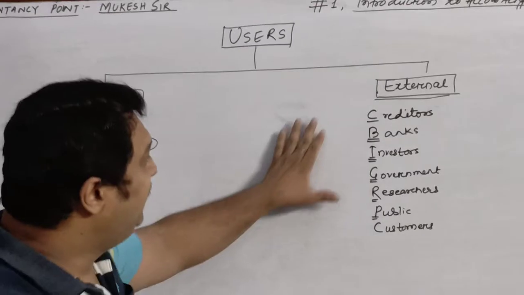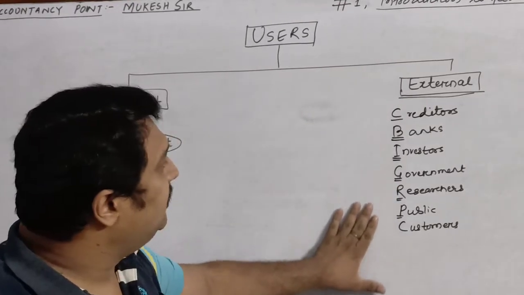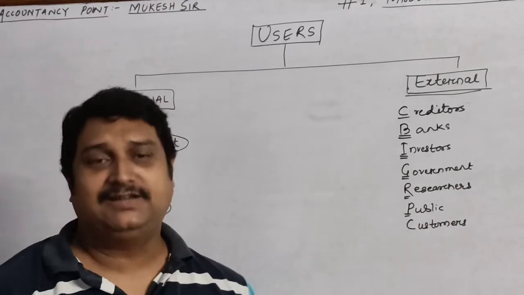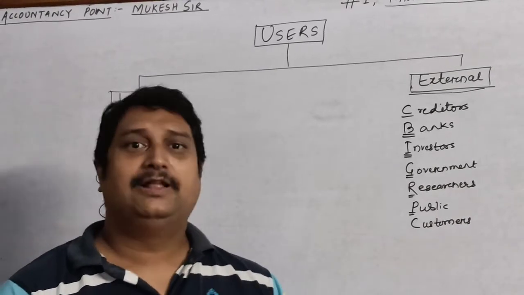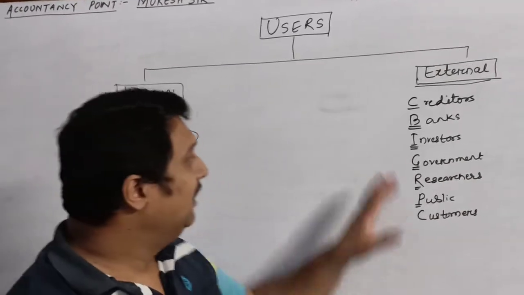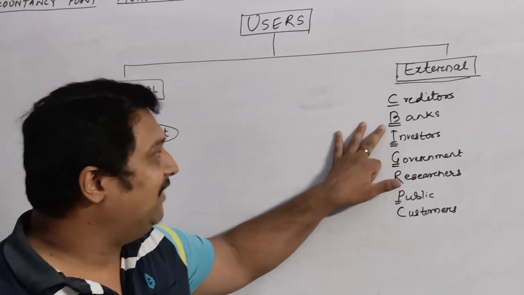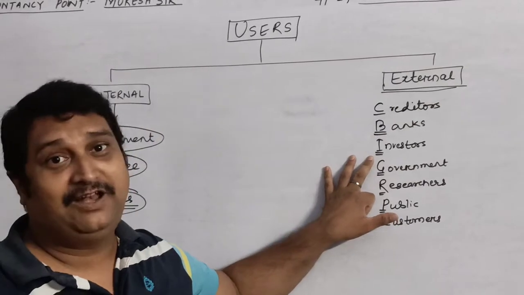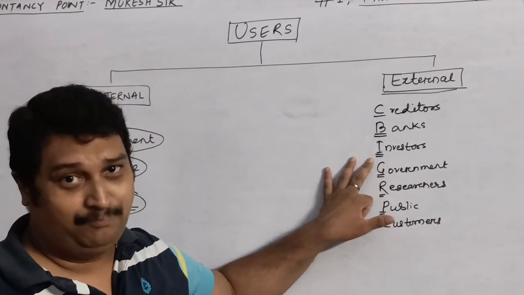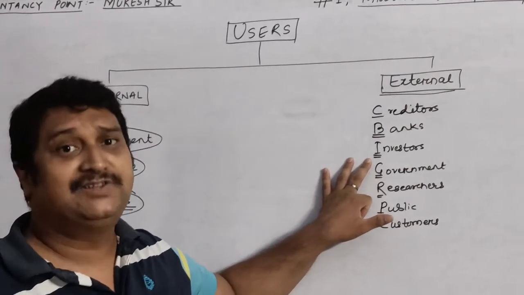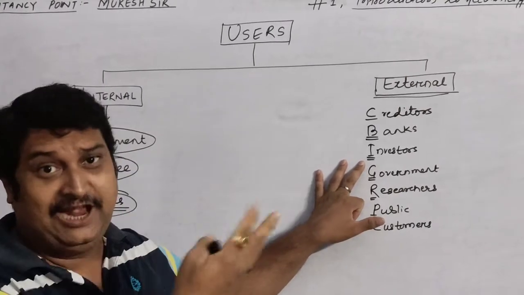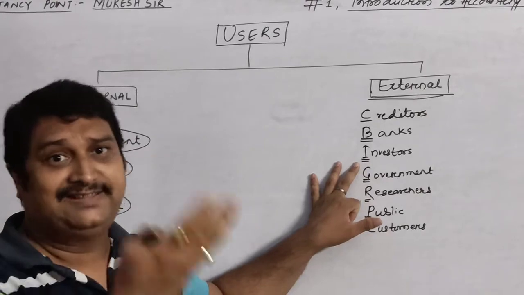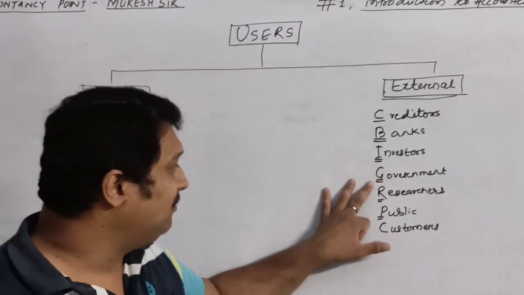So children, these all are the external users who will be using these financial statements in order to derive the benefits for their own. Like banks will take the decision whether they will give you loan or not. Investors will decide whether they will make investment in your business or not. If your business is not doing well, with the help of the financial statements, they will be able to judge and increase their investment or reduce their investment.